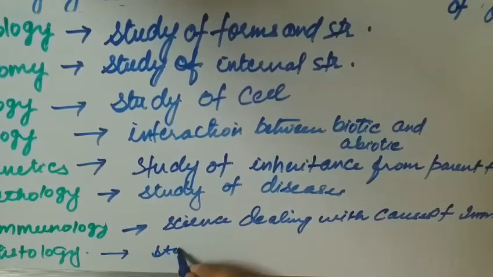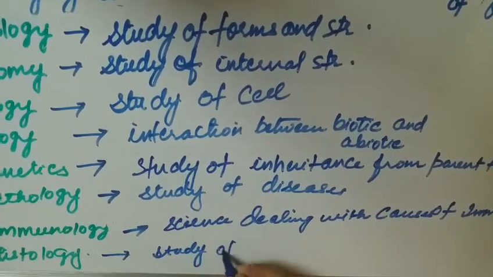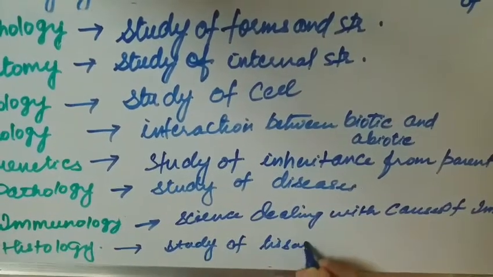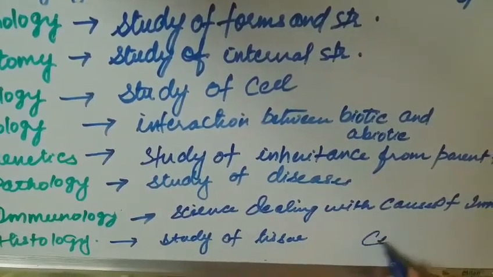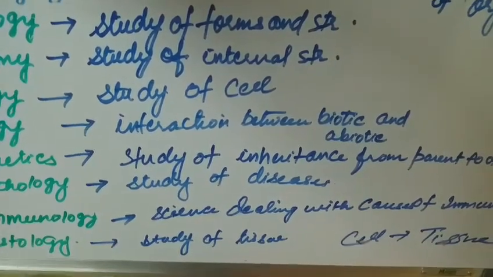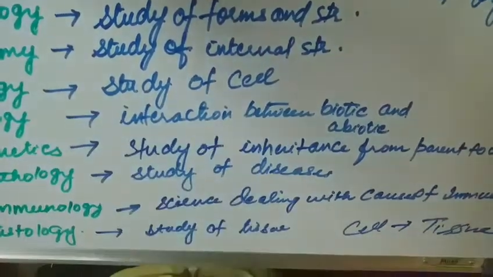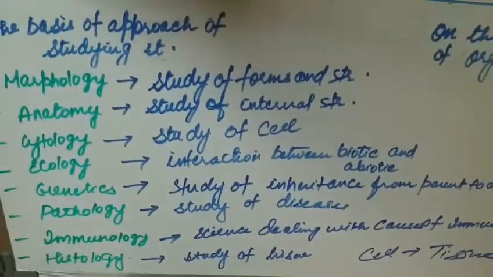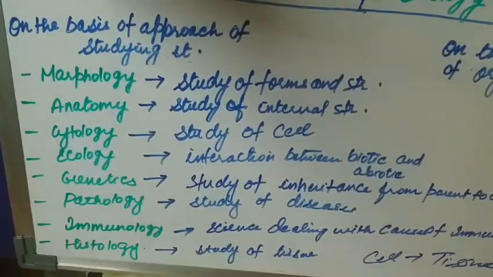Histology is the study of tissues. I have also told you what is tissue. Cell, then the group of cells will change into tissue. So these are some of the branches we have taken into consideration. There are a lot more in this.